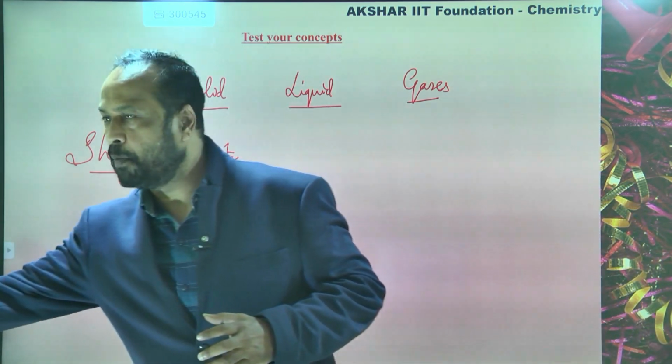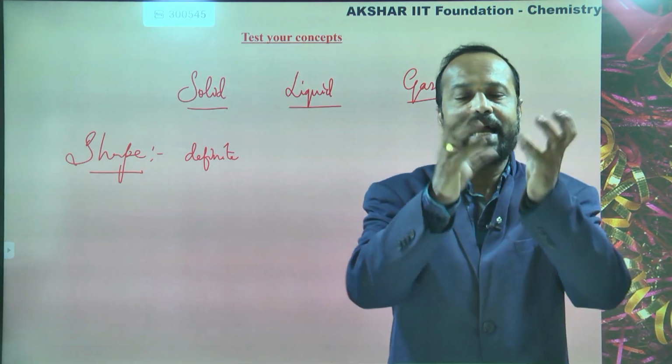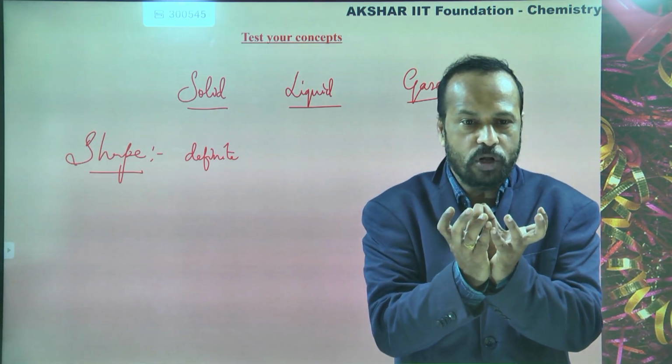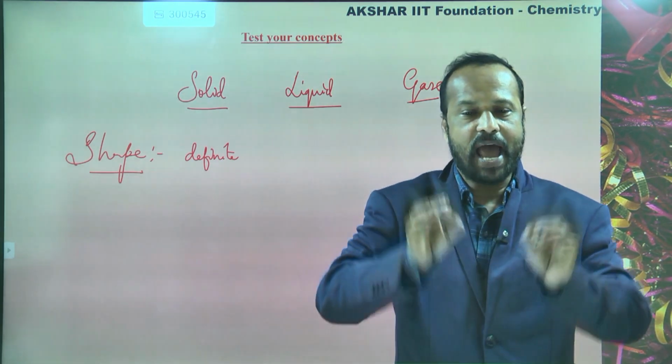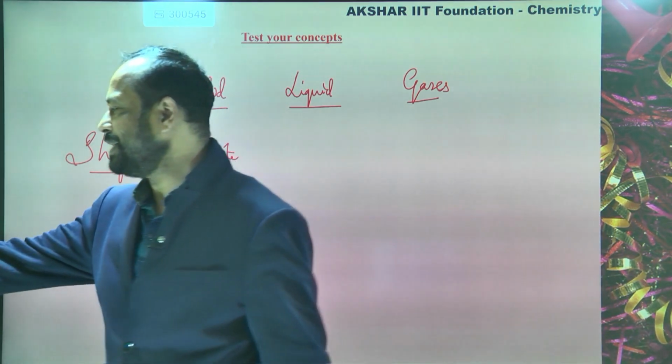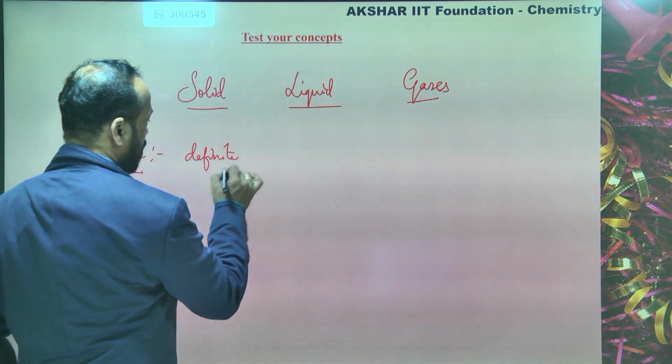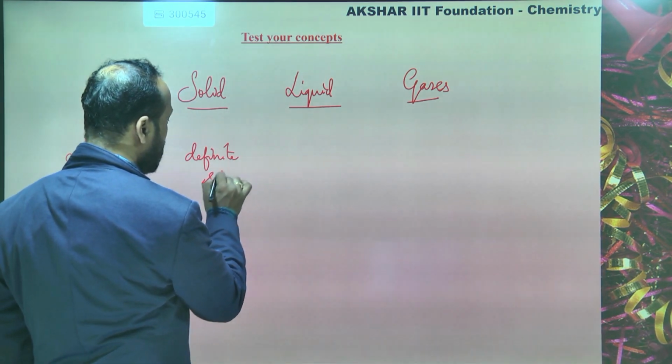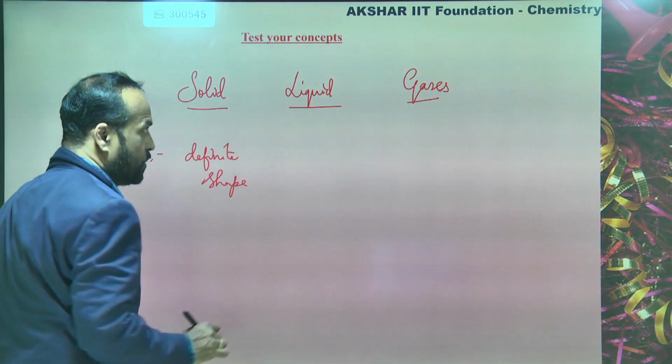If you take a ball, it is a solid that is spherical in shape. Yes or no? So solids have a particular definite shape. Okay, solids have definite shape.